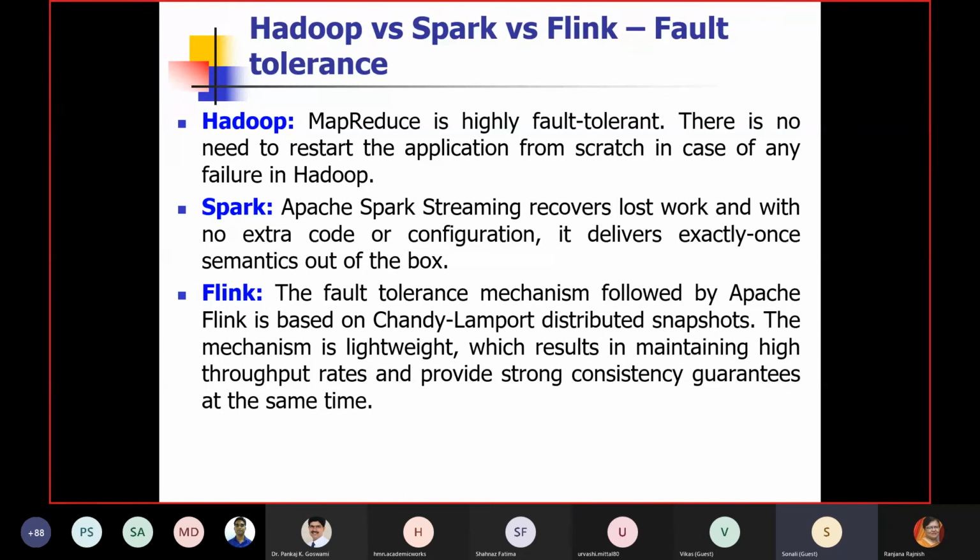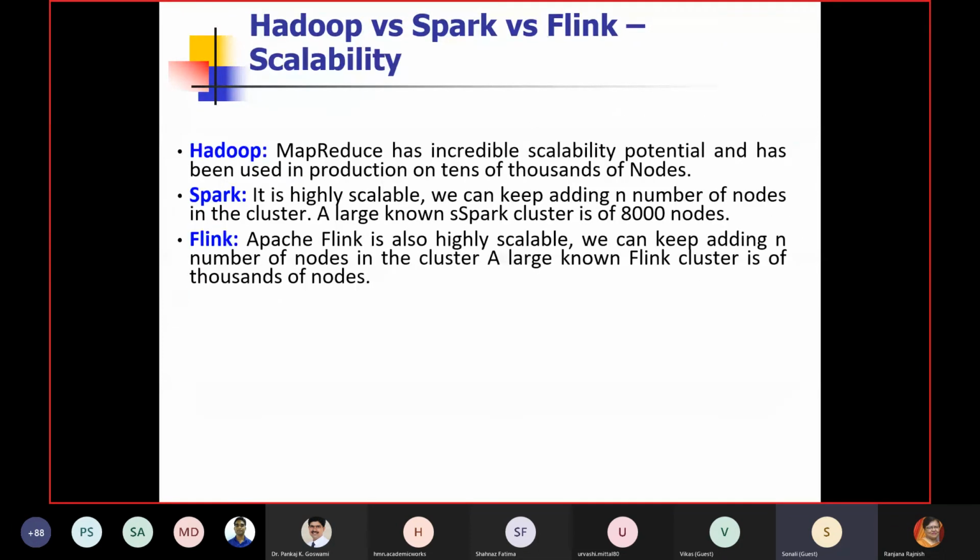Flink libraries are not very stable, so that can be a little tricky if we are going ahead with some Flink projects. We may get some unstable versions.